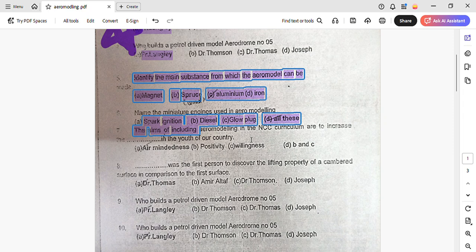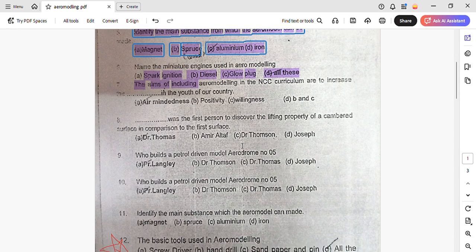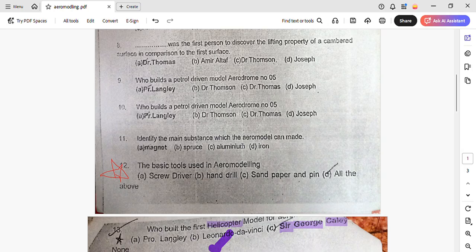Identify the main substance used in aeromodeling, that is spruce. Name the miniature engines used in aeromodeling: spark ignition, glow plug. Then the basic tools in aeromodeling are screwdriver, hand drill, sandpaper.